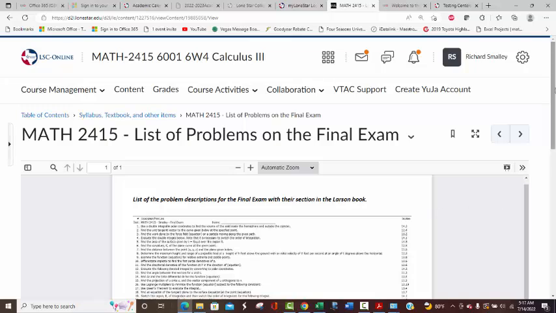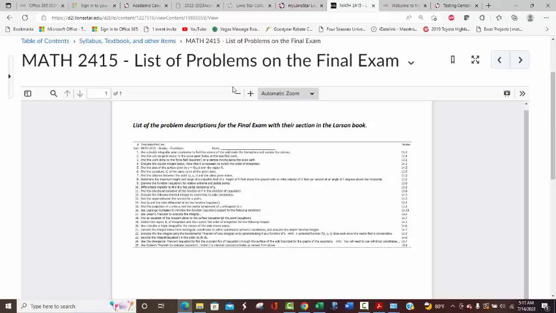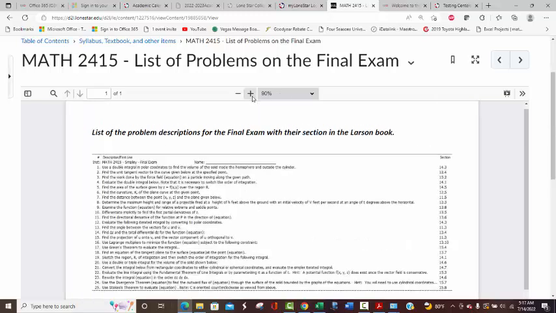And it tells you the section from the book I'm about to show you where it comes from. It tells you the section over to the right. What it does is give you the problem description without actually giving the problem itself. So no, you're not able to work the final exam questions in advance, but you're able to know what's going to be asked.